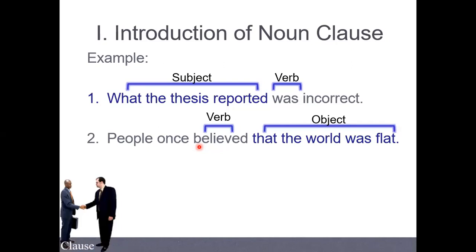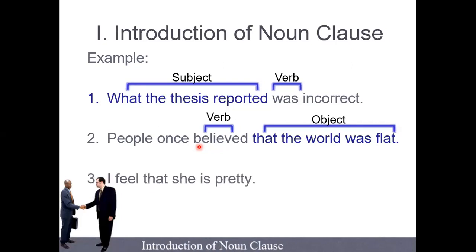It can be object. And another one: I feel that she is pretty. So which one do we call the noun clause here? That she is pretty. It's still after the word feel, right? What do we call the verb feel here? Linking verb, right?